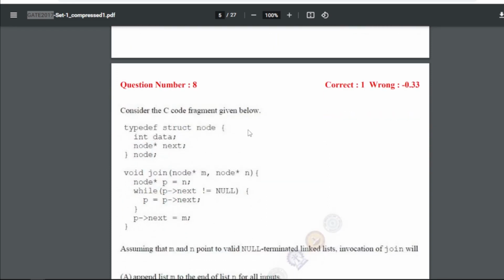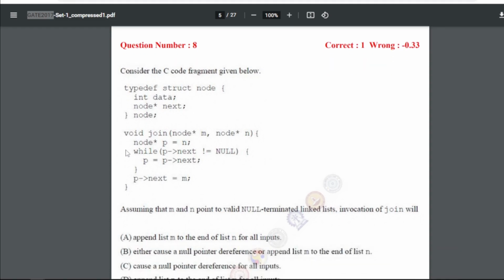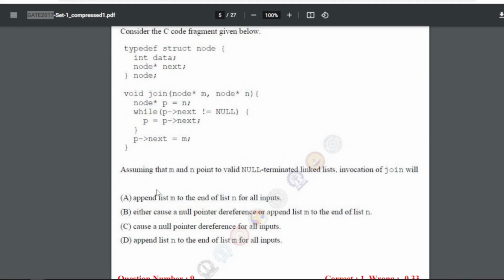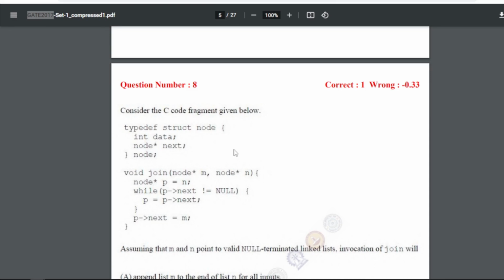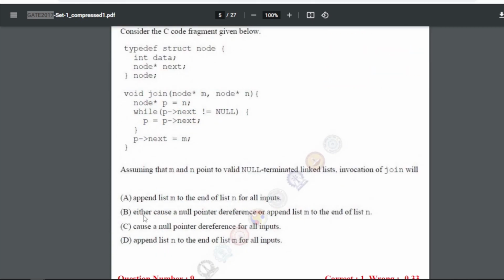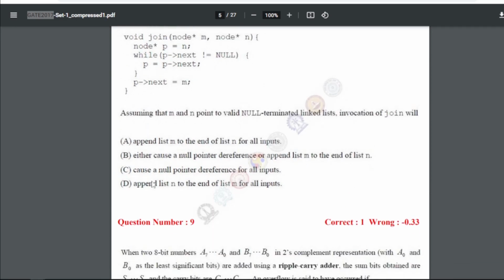Okay. Now question number 8 is consider the C program. All right, typedef a struct node. Okay, then void join. All right, and this is the program. Now assuming that m and n point to valid null terminated linked lists, invocation of join will what? So when we solved this question, we got the answer as B, and this is a verified answer, that is either cause a null pointer dereference or spin or append list m to the end of list n, right? So this will be the answer.